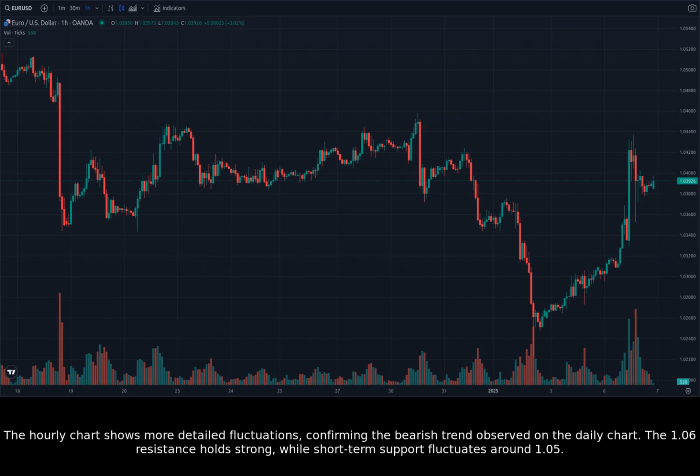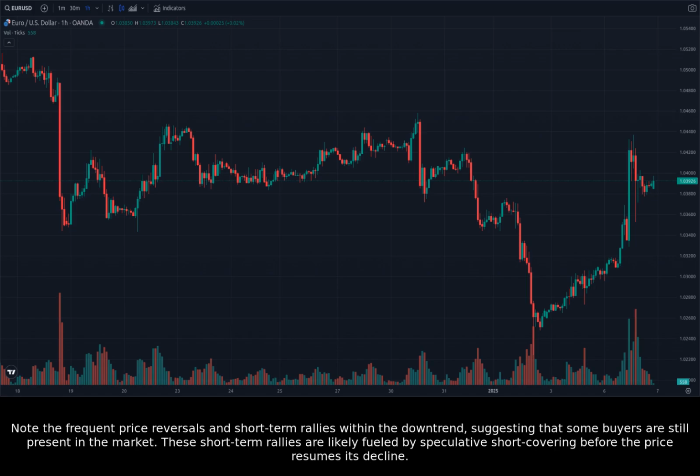The 1.06 resistance holds strong, while short-term support fluctuates around 1.05. Note the frequent price reversals and short-term rallies within the downtrend, suggesting that some buyers are still present in the market. These short-term rallies are likely fueled by speculative short covering before the price resumes its decline.